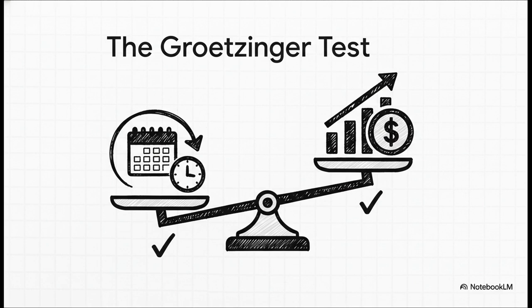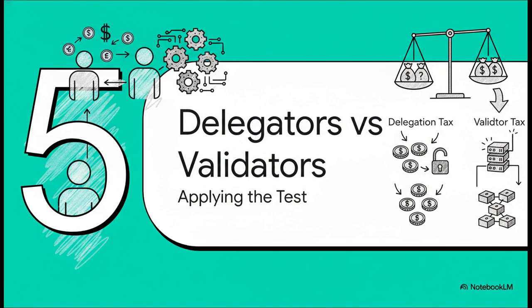First, you have to be involved with continuity and regularity. It can't just be a passive, once-in-a-while thing. And second, your primary motivation has to be for income or profit. Now for the fun part. Let's apply this Groetzinger test to the two main ways people stake crypto, by delegating their coins to someone else or by running their own validator node. As you're about to see, the tax outcomes are polar opposites.